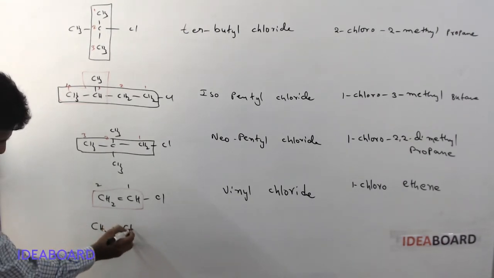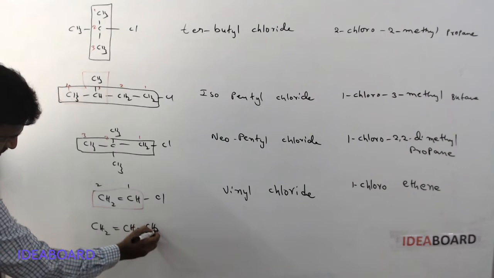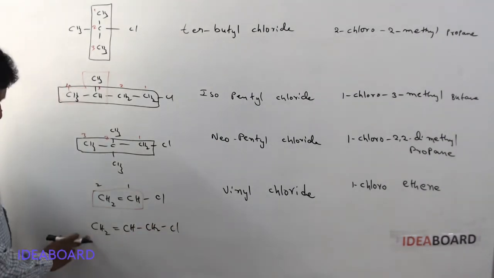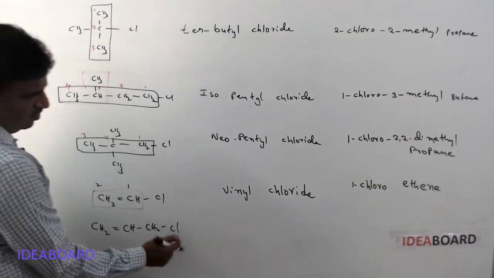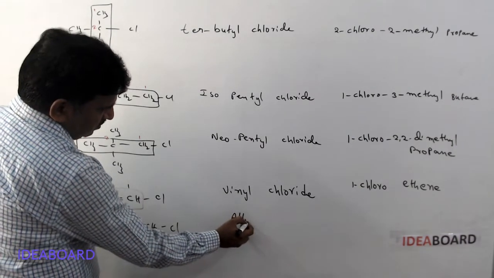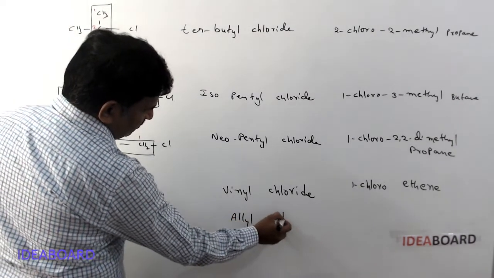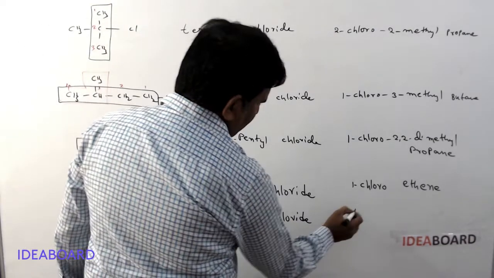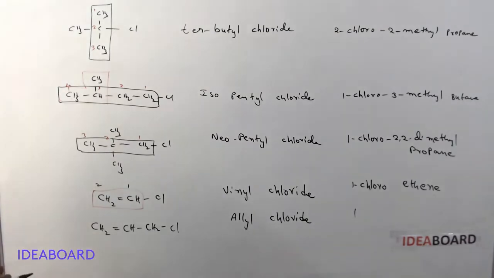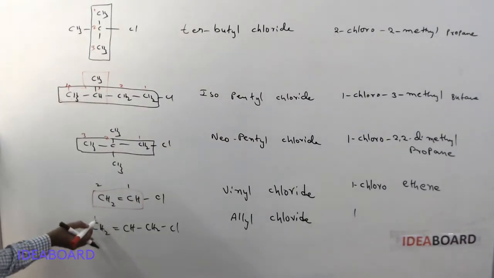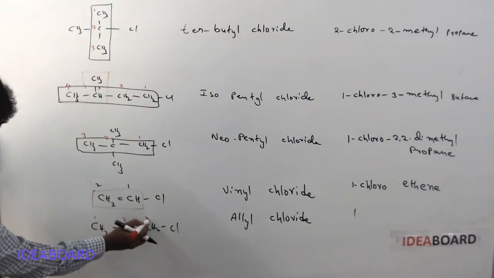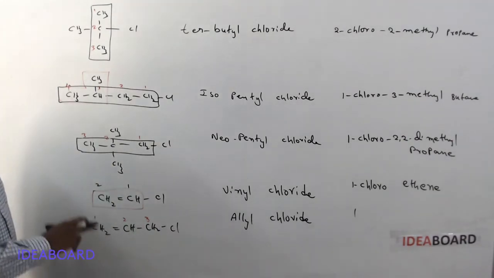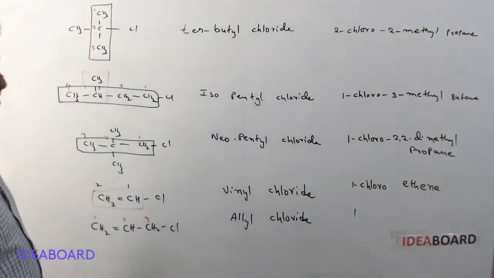Next one, CH2=CH-CH2Cl. As yesterday we said, this is an allyl group and chlorine, so it is called allyl chloride. Or, here this is 1, this is 2 and this is 3. The numbering must start from the double bond only, not from the chlorine side.